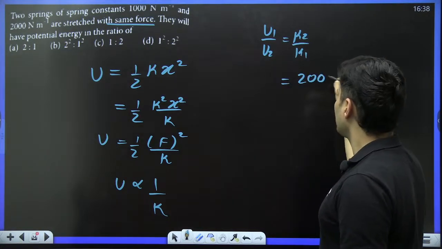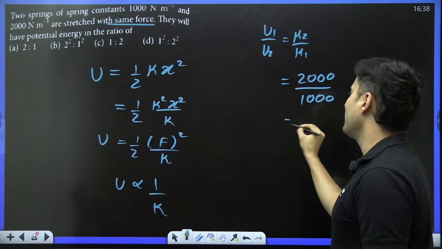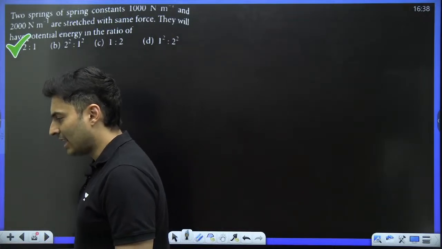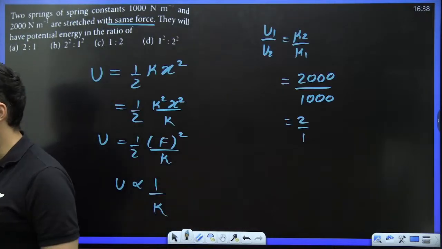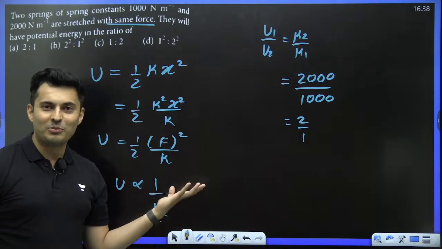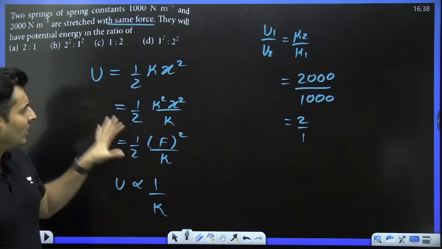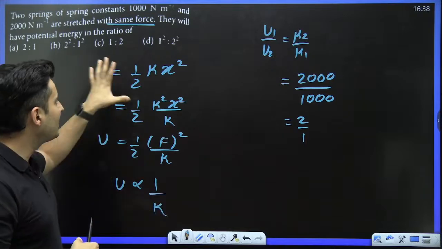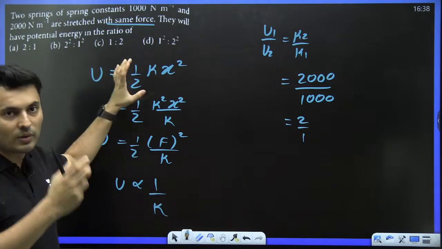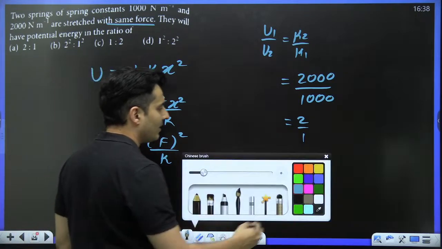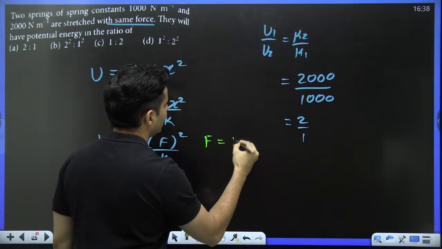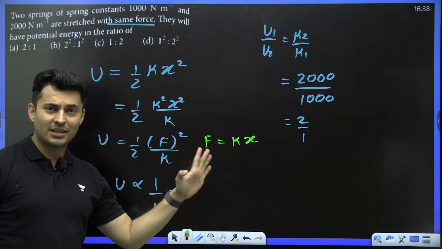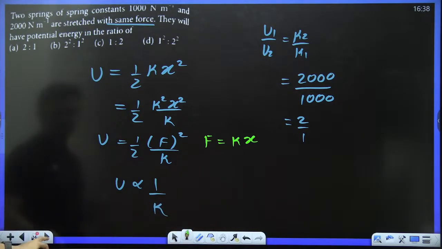What is K2? 2000. What is K1? That's 1000. So what is the answer? 2 by 1, that's option A. A for Apple. Exactly, Kashish, Sivapriya, perfecto. That's the answer. So this manipulation was very important for you to get the answer. It's not like without this manipulation you cannot get it. You can get it, but it will be quite lengthy. The reason the manipulation struck me is because I was able to visualize both formulas. Potential energy is half kx squared, and I also know spring force is basically kx, magnitude wise. Don't put minus kx, that is meaningless. Understand that. I have told you this in Newton's laws.